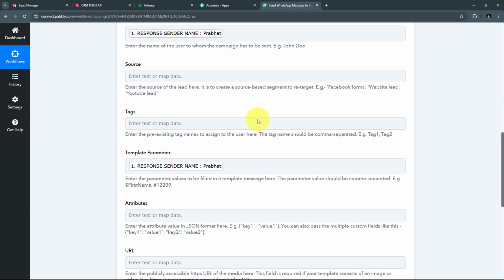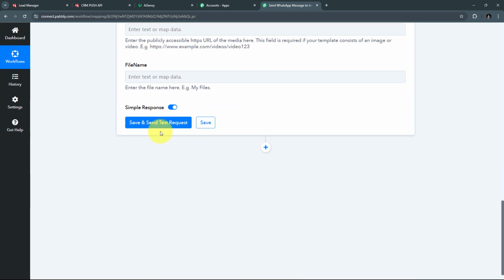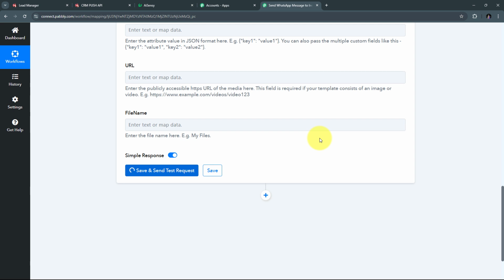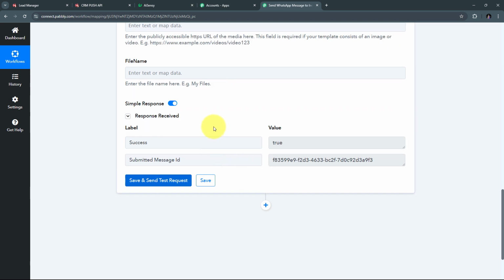Now here I have mapped all the required details. So I'm going to click on Save and Send Test to Quit button. And here we can see I have received this response. So this is a positive response and this means that I have sent a message automatically to my lead or the IndiaMART inquiry, and I have sent this message by using AI Sensei.